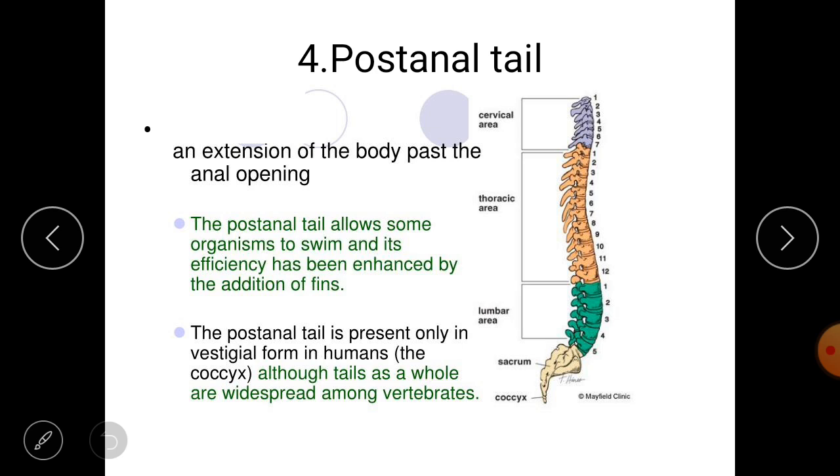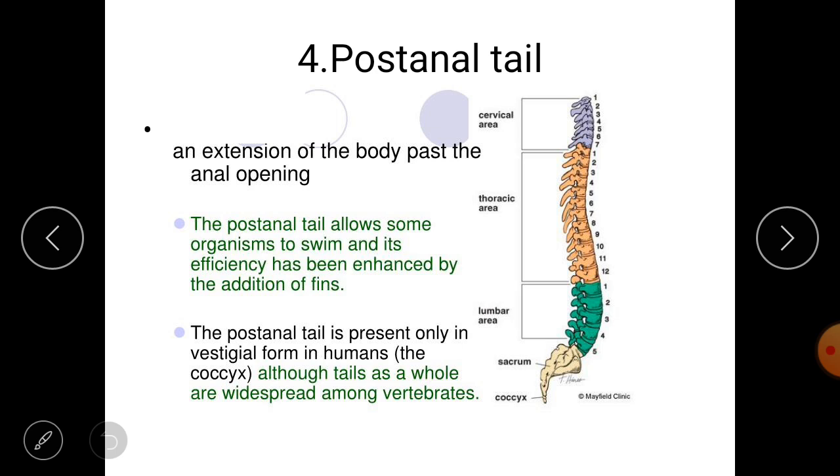Dogs wag their tails, which is part of their behavior, so that we can easily understand them. If you take reptiles like lizards and snakes, the tail helps in locomotion, for easy movement. So in order to say any animal is a chordate, it should have a post-anal tail.